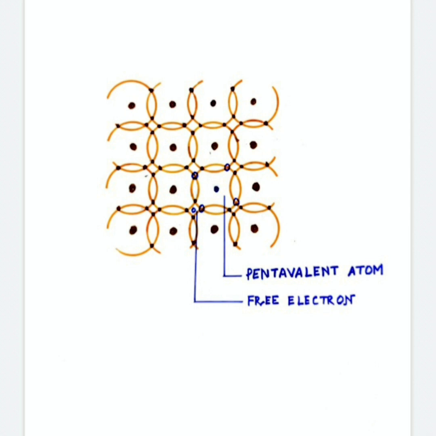Similarly, when we add pentavalent impurity in a pure semiconductor, it leads to the formation of a free electron. Here you can see in this diagram, it leads to the formation of a free electron. As we know, a pentavalent atom has a valency of 5. So when we add a pentavalent atom, its 5 electrons along with the 4 electrons shared from the neighbors make up 8 electrons in its valence shell.